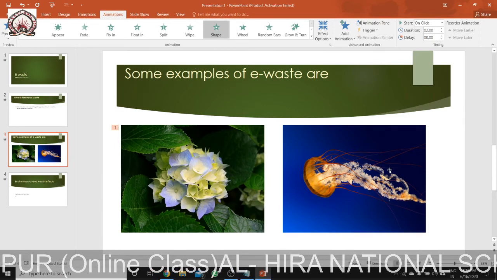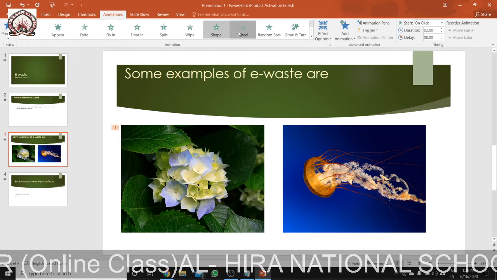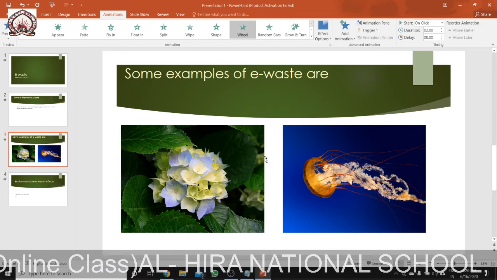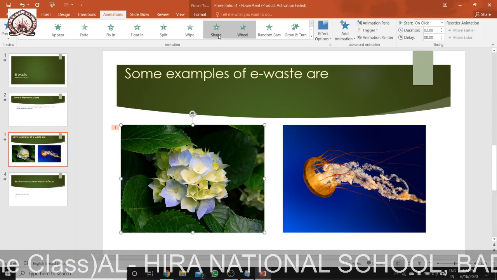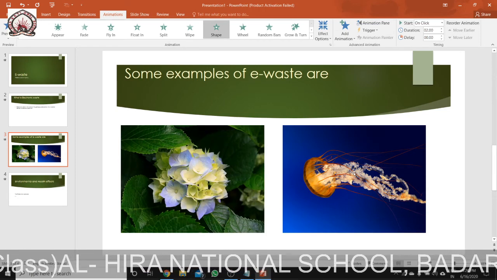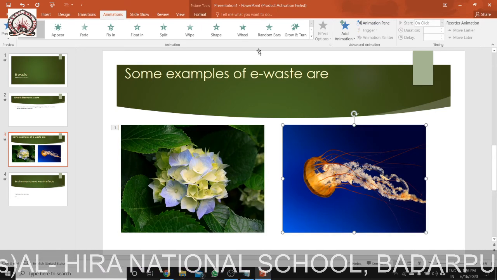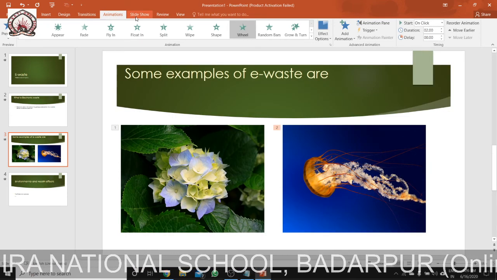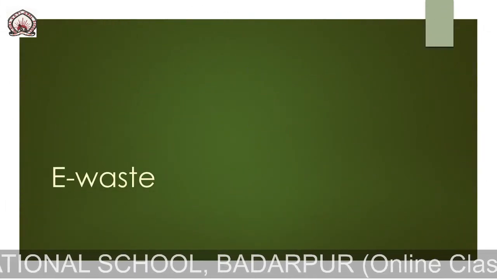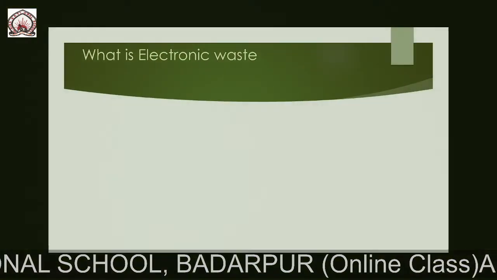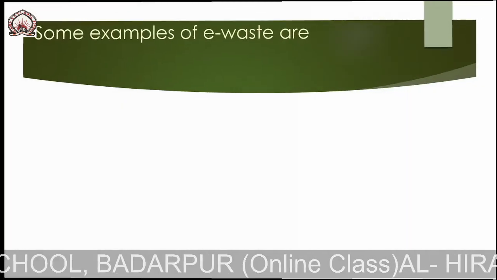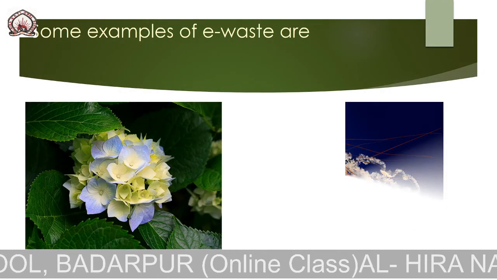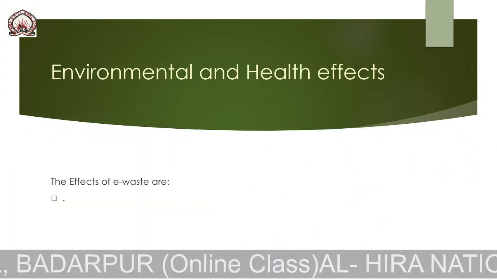Okay, good. And this should come like a wheel. No, no, no. This should come shaped like this, and this particular one should come in wheel. Okay, let us see what happened. So when you give the slideshow from the beginning, the first effect is done by the transition, and this effect is done by animation. Now the first effect is done by animation. Now this is done by transition, then this is done by animation. And I hope you have understood.